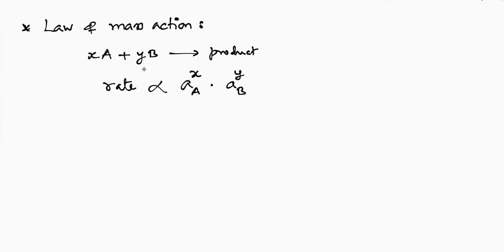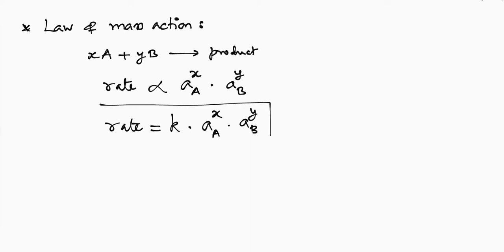Or you can also write this as rate is equal to, when you convert proportionality into equality, we should introduce a constant, let it be k, into activity of the reactant A power x into activity of the reactant B power y. So this is what we call the law of mass action.